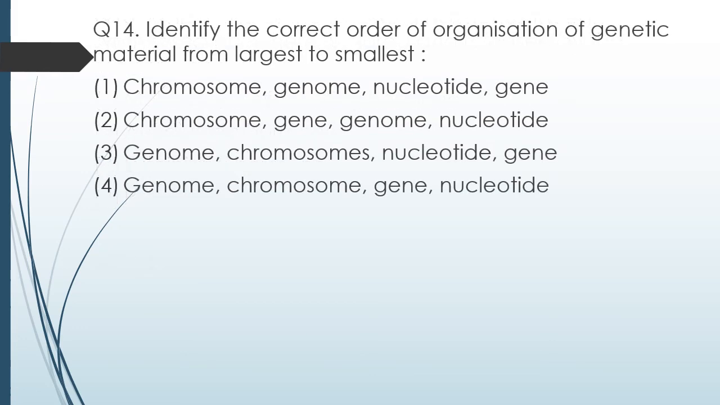Question number 14. Identify the correct order of organization of genetic material from largest to smallest. Chromosome, genome, nucleotide, gene. Chromosome, gene, genome, nucleotide. Genome, chromosome, nucleotide, gene, or genome, chromosome, gene, nucleotide. You have to arrange from largest to smallest. So the correct answer is option 4. Genome is the largest, followed by chromosomes, then gene, and then nucleotide. So various nucleotides form a gene, various genes form chromosome, and all the chromosomes together form the genome.